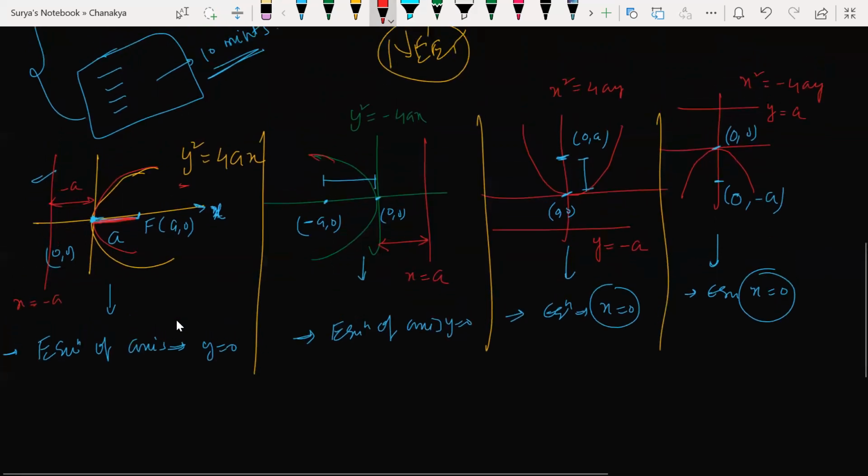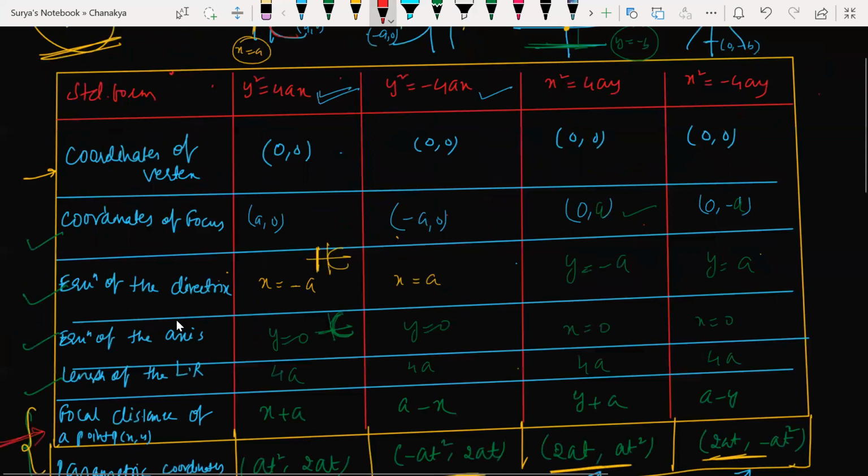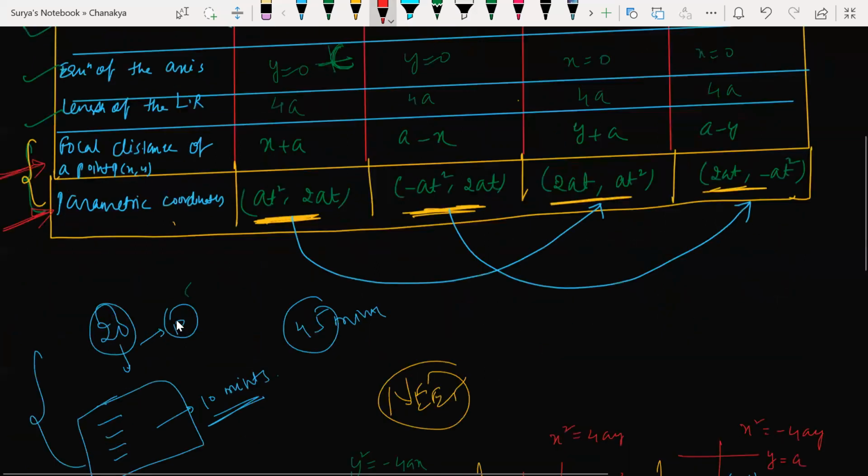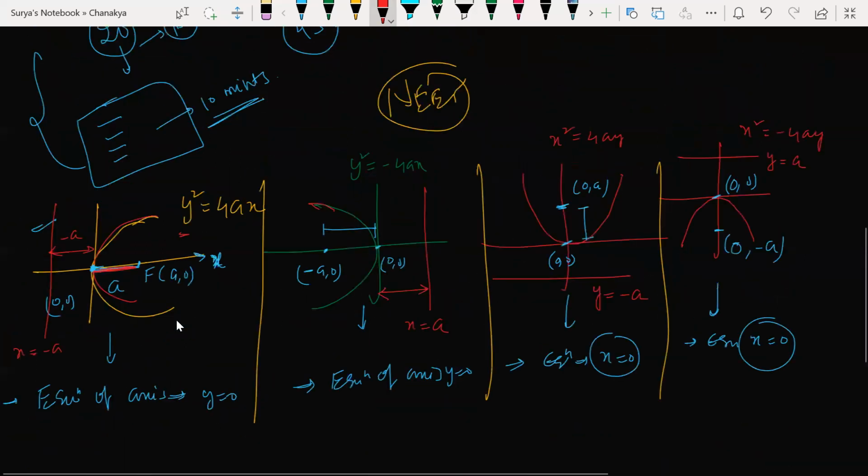Okay. Anything here? Everything I wrote, I wrote in a table. So whatever I have discussed now, everything I just wrote in the table for your easy understanding. समझा? ठीक है बेटा? Shall we move forward now?